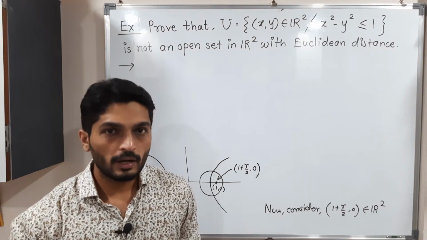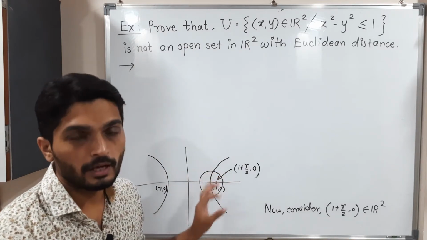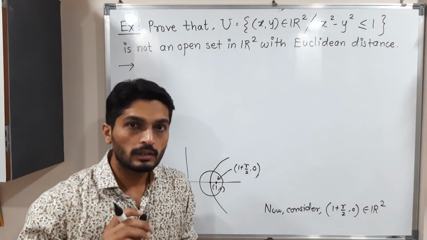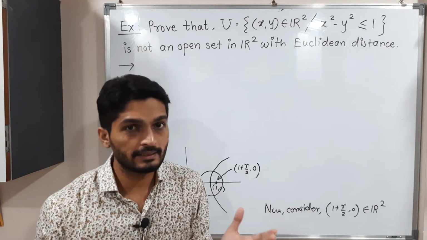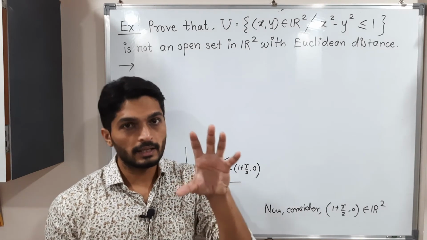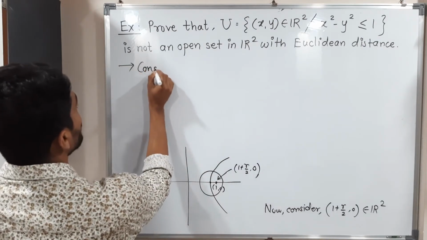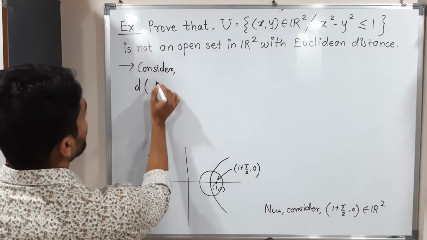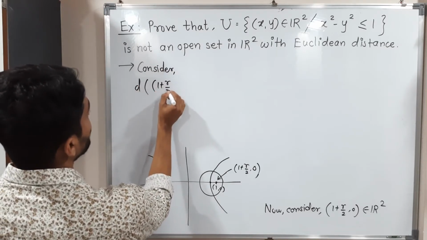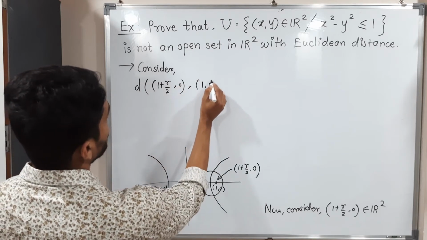See, now I will prove that this point lies in the ball. Okay, how to prove that a point lies in the ball? If the distance of that point from the origin is less than the radius, then we can declare it is an element of that ball. So let us find the distance. I am going to find the distance of that point 1 plus r by 2 comma 0 from the center of the ball, which is 1 comma 0.